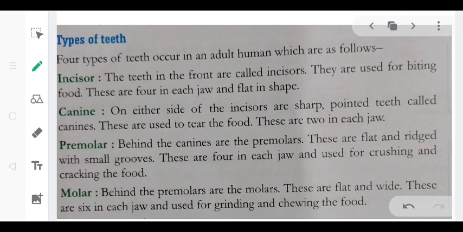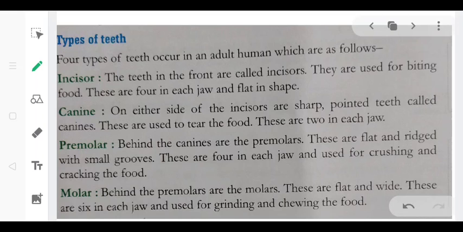Now we are going to read the different types of teeth. First one, incisors. The teeth in the front are called incisors, and they are used to bite or cut the food. There are four in each jaw. That means in total there are 8 incisors in our mouth.